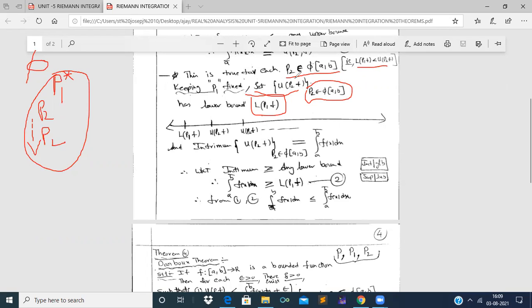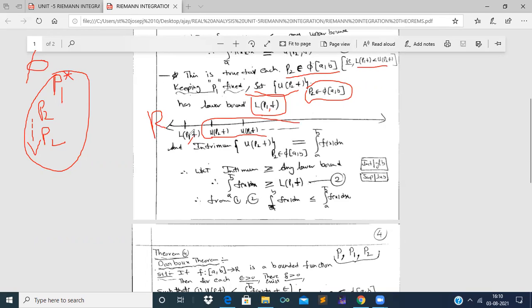So if all these upper Darboux sums obtained from different partitions P2 are arranged on the real number line, and we place the lower Darboux sum of the fixed partition P1, then L(P1, f) will be in the position of a lower bound compared to all the upper Darboux sums. See the position on the real number line.